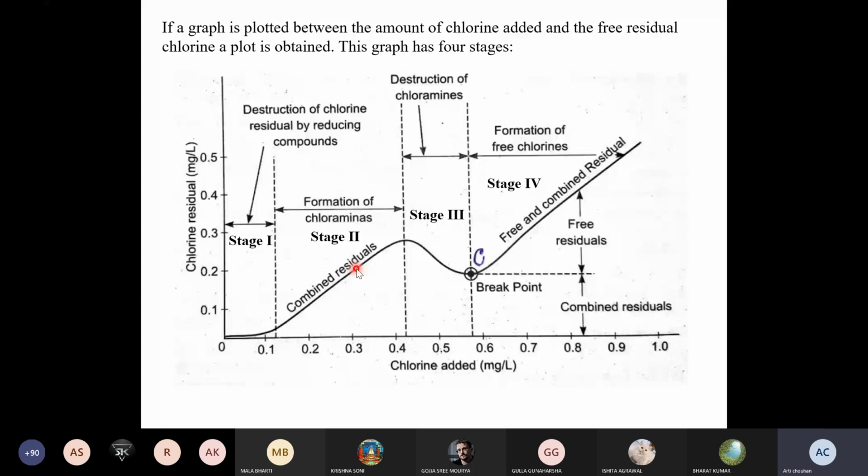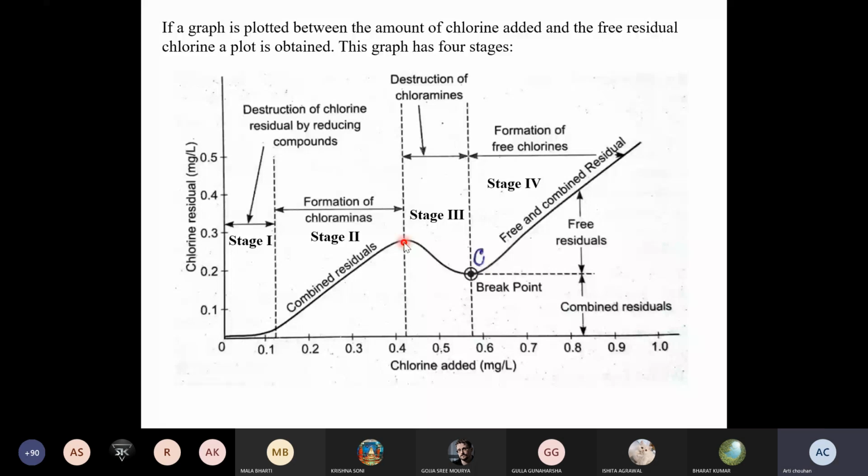It goes up till the stage where the chlorine to nitrogen containing compounds ratio reaches 5:1. This is a theoretical assumption, that the increment will continue until the chlorine to ammonia nitrogen weight ratio reaches 5:1, and till here all the formed monochloramines remain as such. So in this step, the combined residual will form and the formation of all the chloramines will take place.